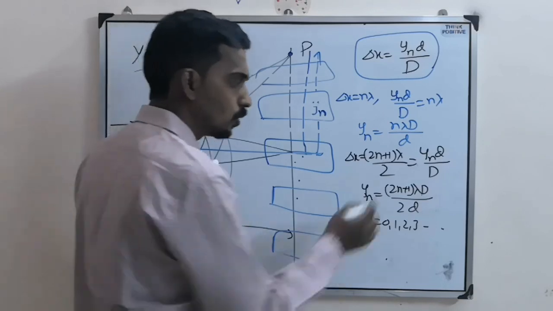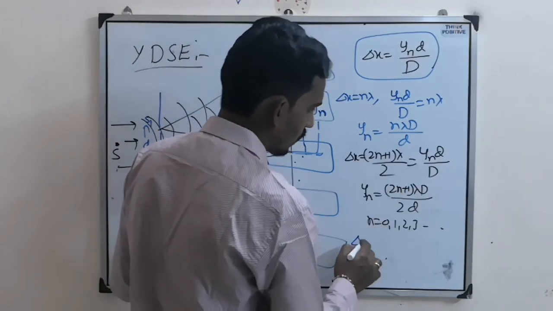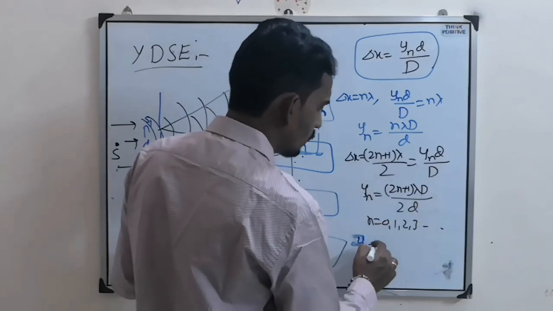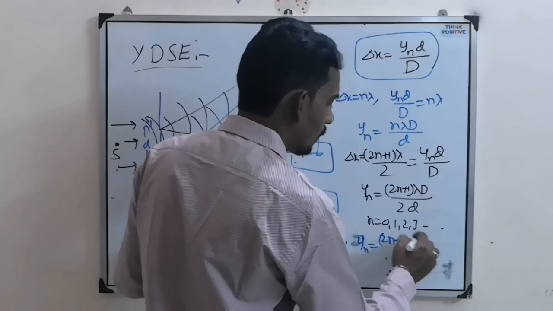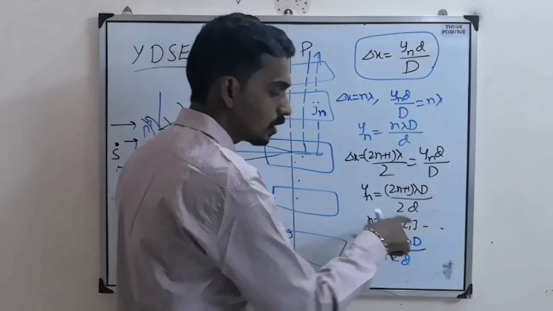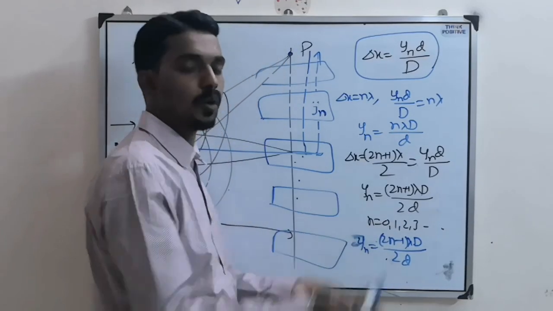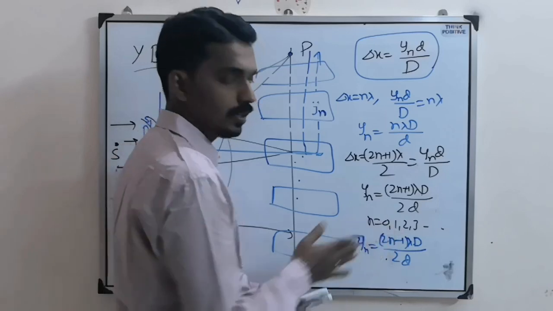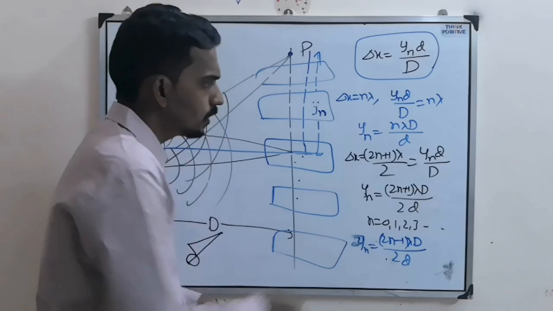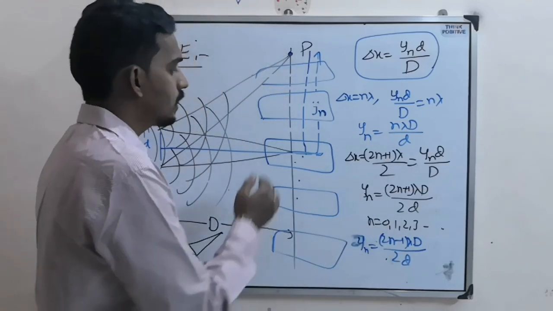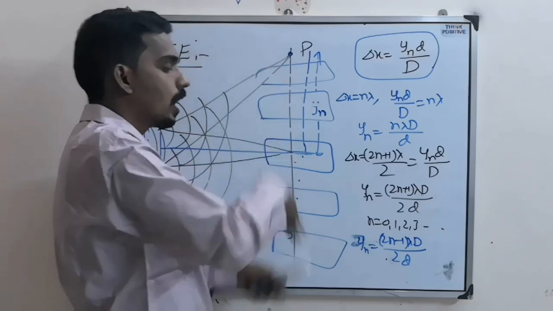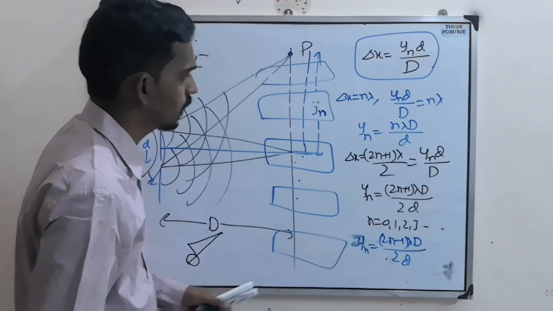Sir, I will get confused, means you do one thing. Instead of 2n plus 1, you take 2n minus 1. Then yn will become (2n minus 1) lambda D by 2d. Then you have to choose n not 0, 1, 2, 3, but 1, 2, 3, and so on, starting from 1. Then no confusion. 7th dark means n is 7. 10th dark means n equal to 10. So these are the two conditions, that is the distance of nth dark or bright fringe from the center, either above or below.